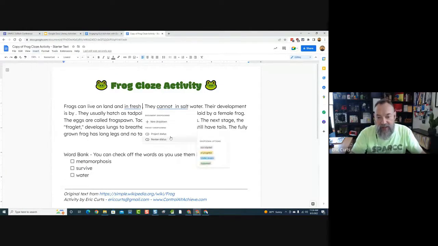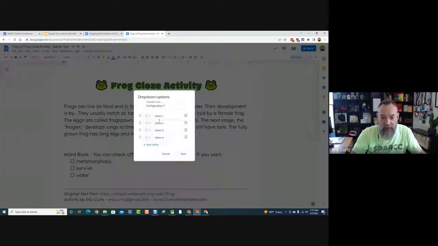And when you do that, it asks, do you want a new drop down or do you want to use a preset one? Well, we're not going to use the preset ones. We're going to create a new one. So we click new drop down, and it pops up a little window. And here we can name this drop down. We'll just call it word choices or something like that. Whoops, if I could type, that would help. Word choices. There we go.